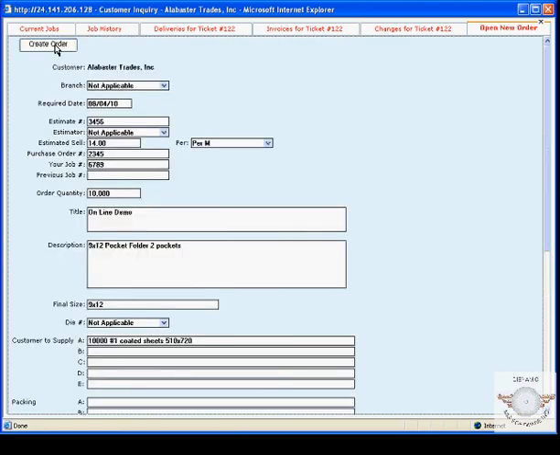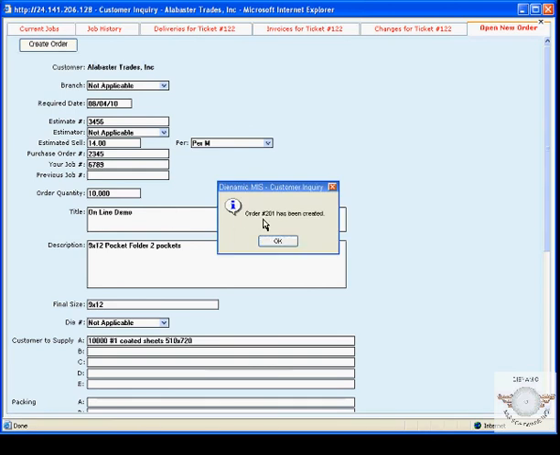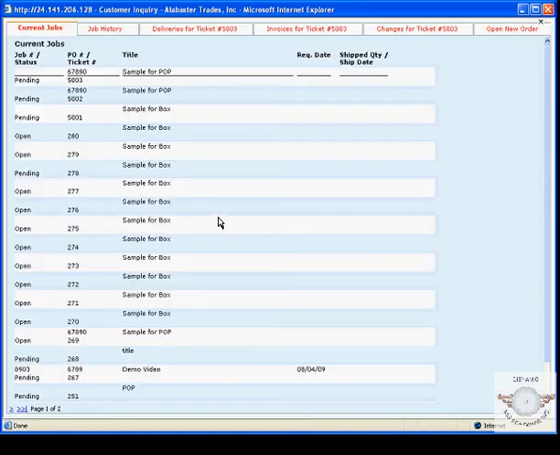Once they've done that, they can create the order, and it will tell them their order has been created. Give it the next order number, and that is now waiting in the finisher system for approval. This has been a brief online demonstration of the Dynamic Customer System.